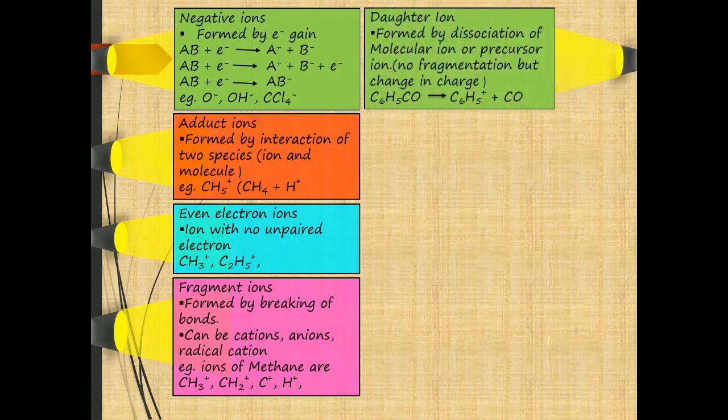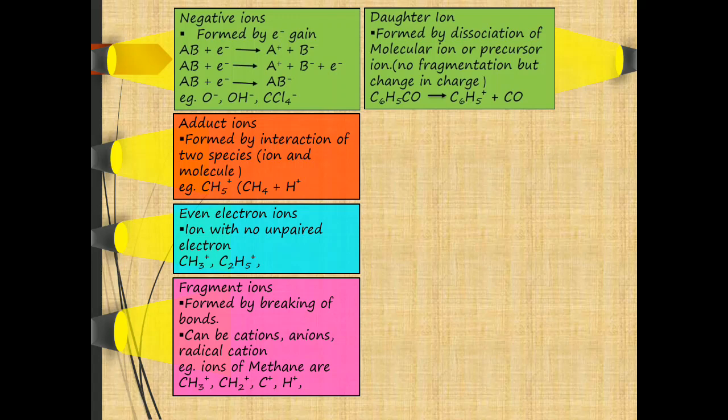The next ion is the daughter ion. They are formed by dissociation of the molecular ion or precursor ion. Therefore, they have a direct relationship with the precursor ion, and in the fragmentation, the reaction that occurs involves a change in the number of charges.